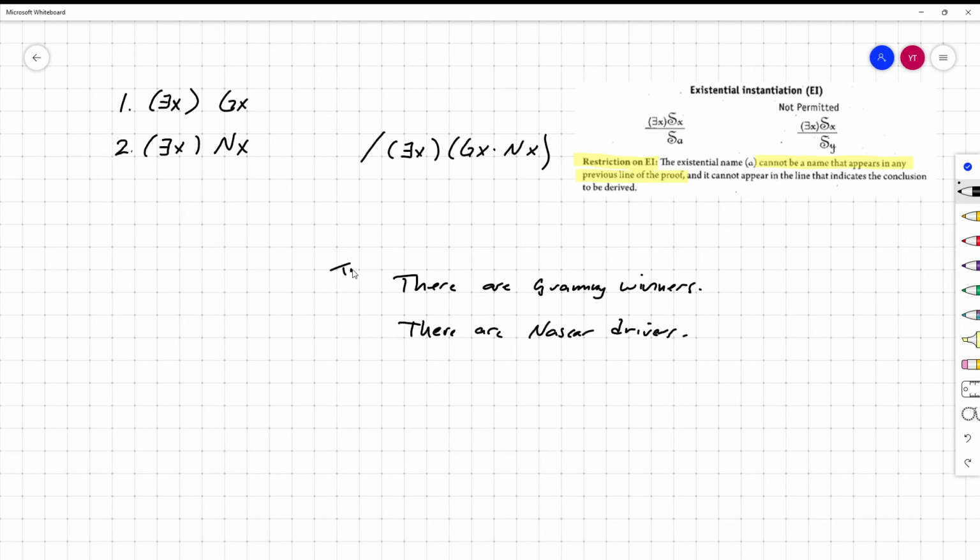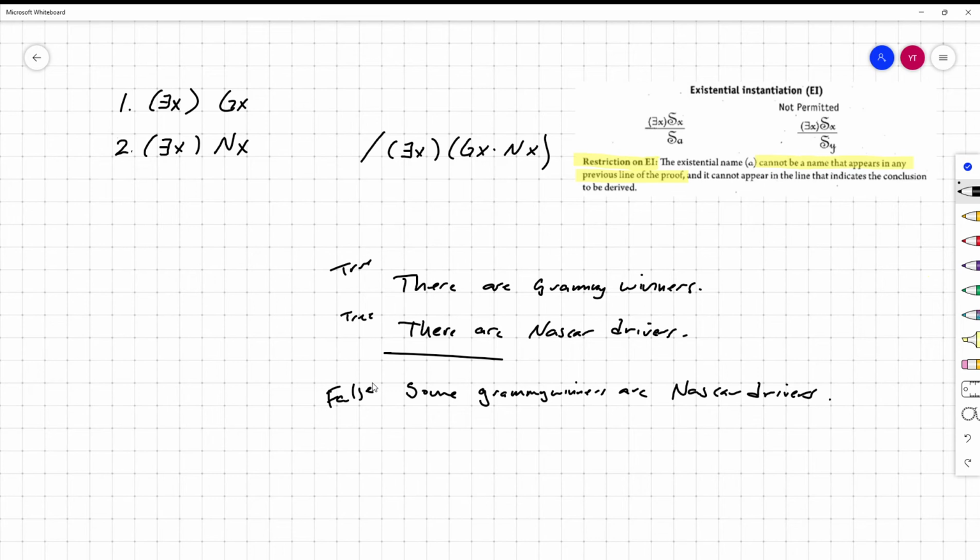Both of these are true. See where I'm going with this? And our putative conclusion is some Grammy winners are NASCAR drivers. I don't think it's obviously false, but it is false.